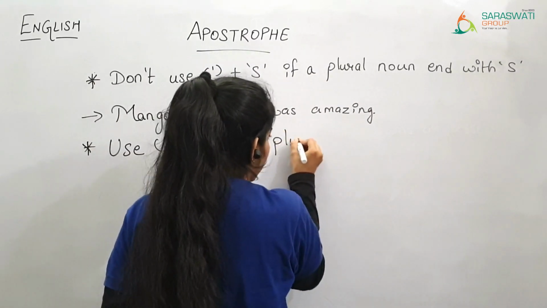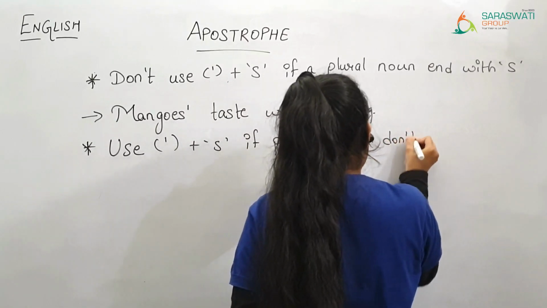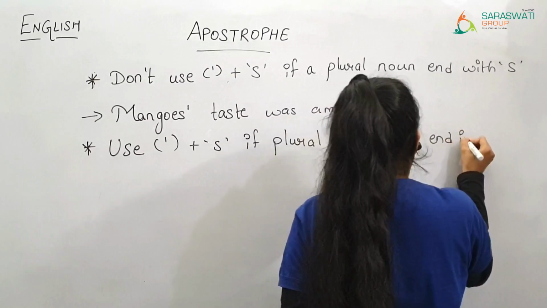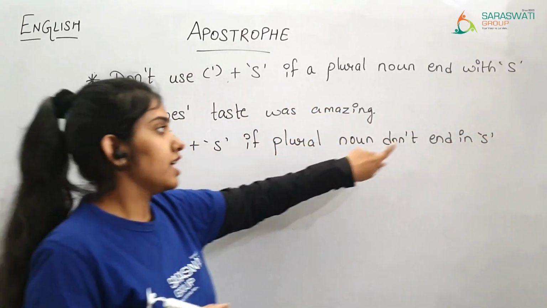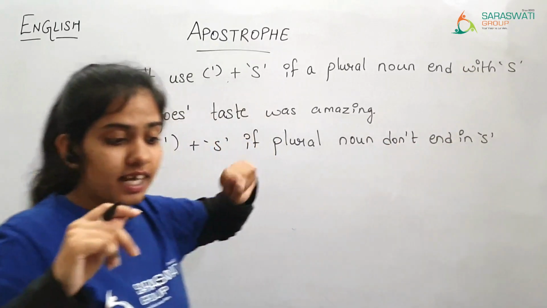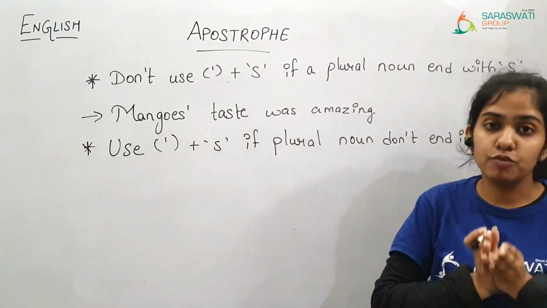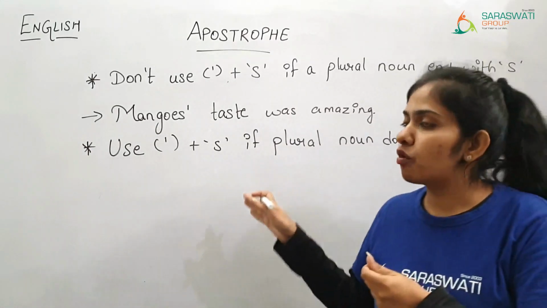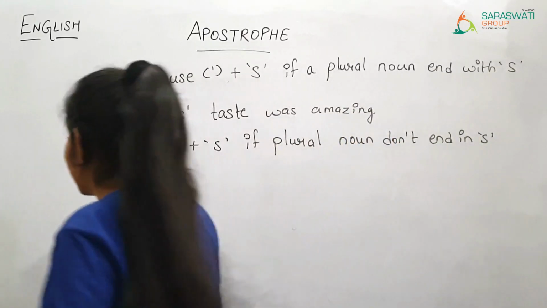If a plural noun doesn't end in s, as I told you previously, just like children, at that time you can use apostrophe s. My children's toys come very expensive.